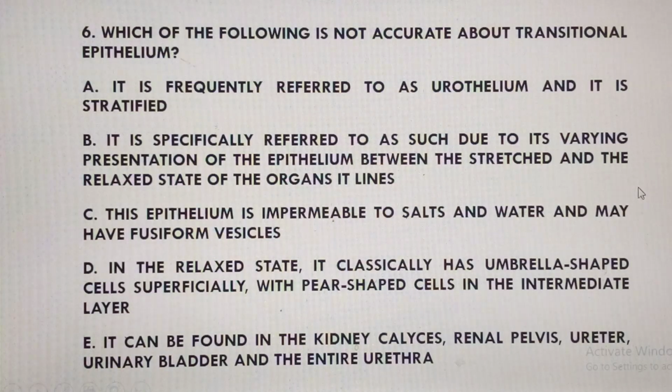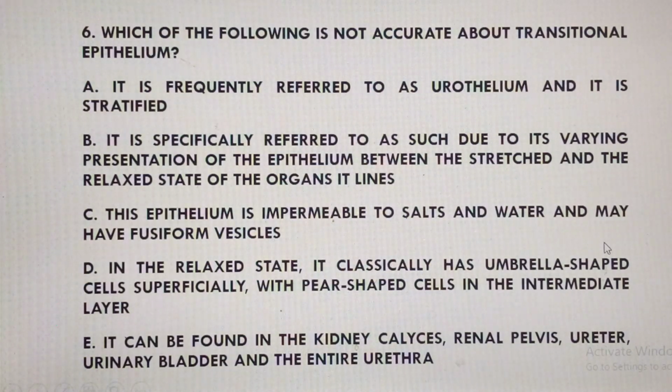Now option C says this epithelium is impermeable to salts and water and may have fusiform vesicles. We will see that because they are stratified epithelium. The most apical cells are what we use in justifying them. If it gets stretched, the most apical cells appear squamous. You may also see some cuboidal cells, and some cells which are binucleate.